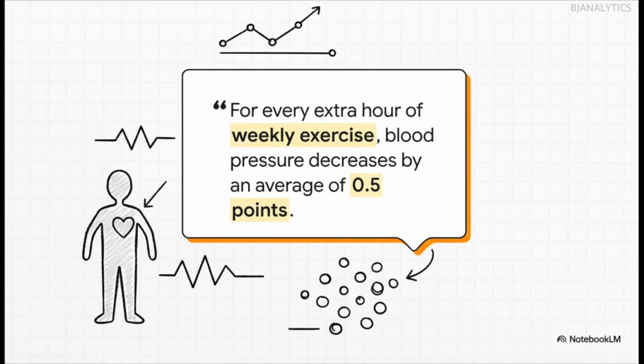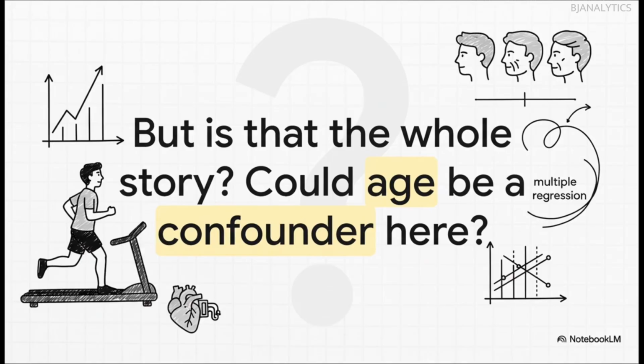The regression analysis gives us a powerful, specific statement just like this. It actually quantifies the relationship, turning that messy cloud of data points into a clear, actionable insight. Pretty cool, right? But hold on, remember our reality check? A really sharp researcher would immediately ask this. We all know that age can affect both how much people exercise and their blood pressure, so age could totally be a confounder here. Our next step would be to use multiple regression to account for age so we can find the true effect of exercise all by itself.